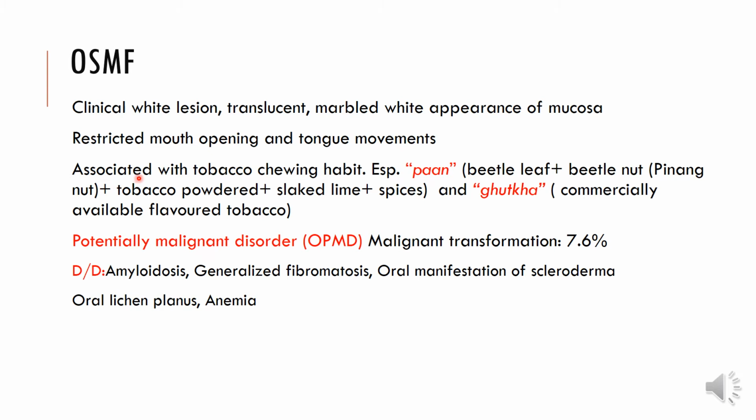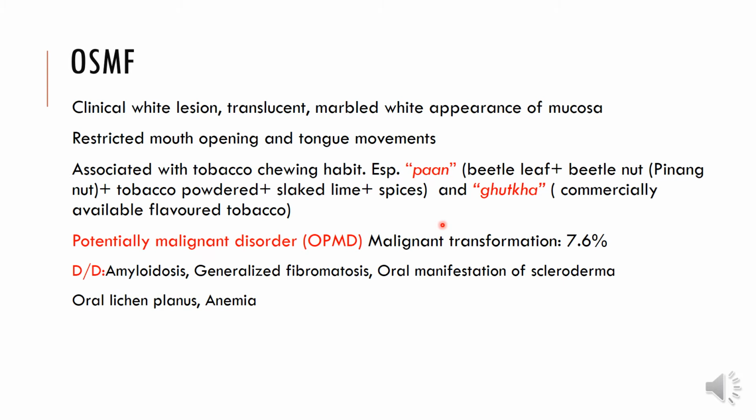Patient generally has an associated tobacco chewing habit, especially what we call pan, which is betel leaf, and betel nut, which is a Penang nut, tobacco powder, slake lime, and spices. Also available, commercially available flavored tobacco called gutka. This habit is especially predominant in the South Asian subcontinent.